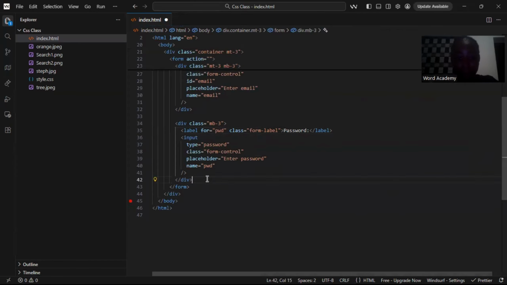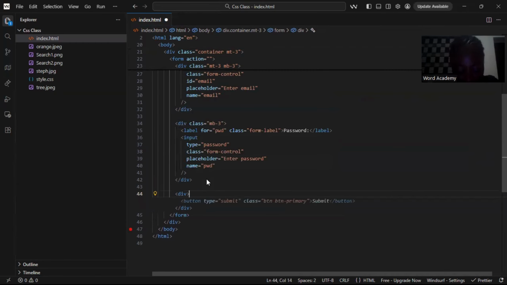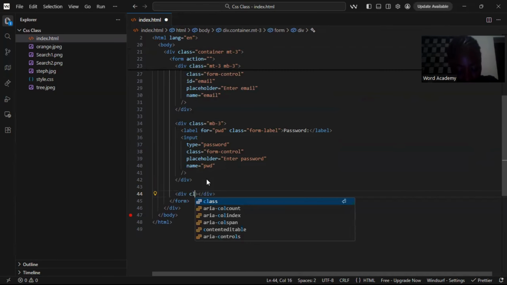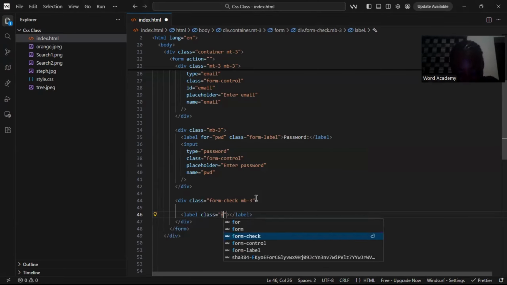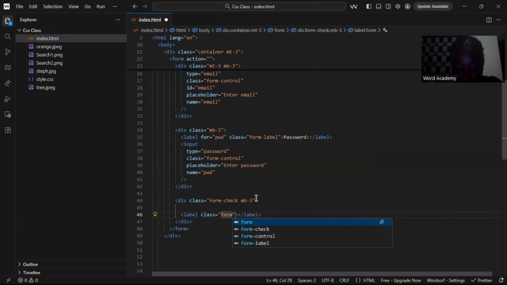So after this div, we'll also give it another div. And inside this div, we're also going to give it another div. And inside this div, we'll give it class form-check, and we'll give it mb-3. Then inside this div, we'll say label. Then inside label, we'll give it class, which will be form-check, and we'll give it form-check-label.